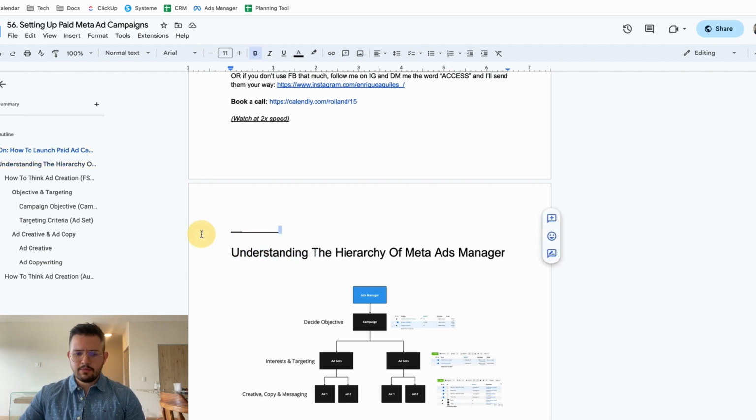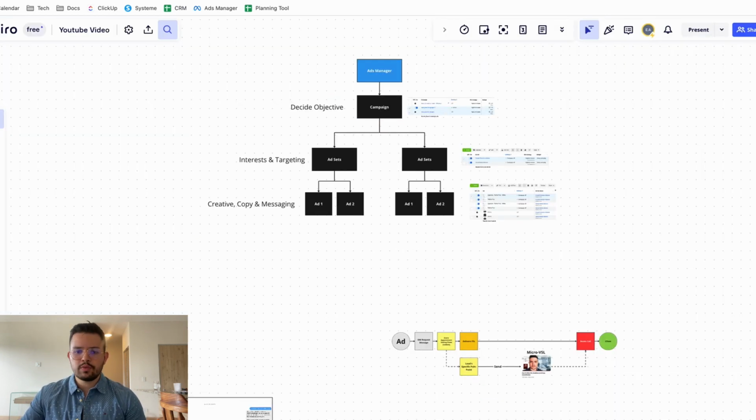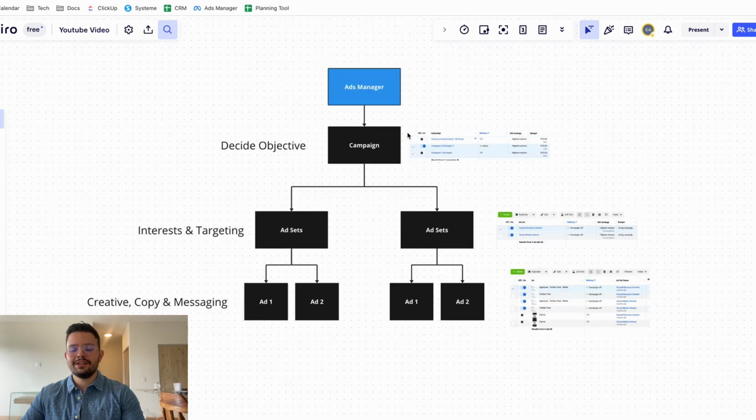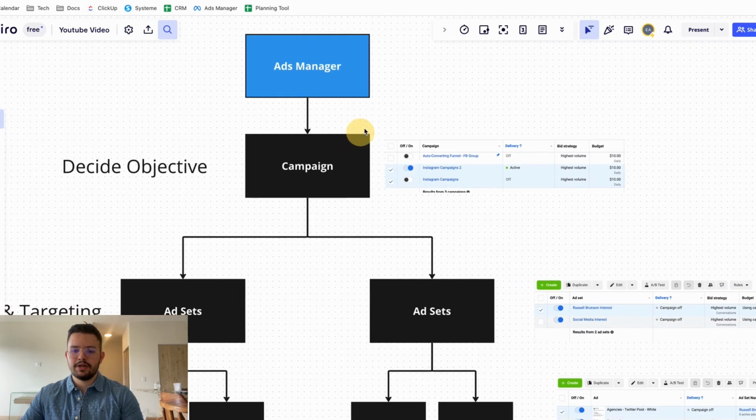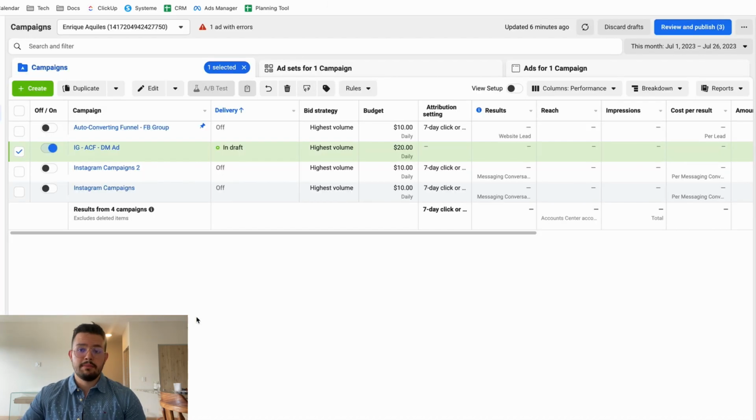So the first thing that I want to do, guys, is explain in a really deep fashion the hierarchy of the Meta Ads Manager. And of course, we can get into the super nitty-gritty details, but realistically, for most of you guys, it's not really needed to go into everything. The first thing that you guys need to understand is that in order to run ads on Meta, you need a Meta business account.